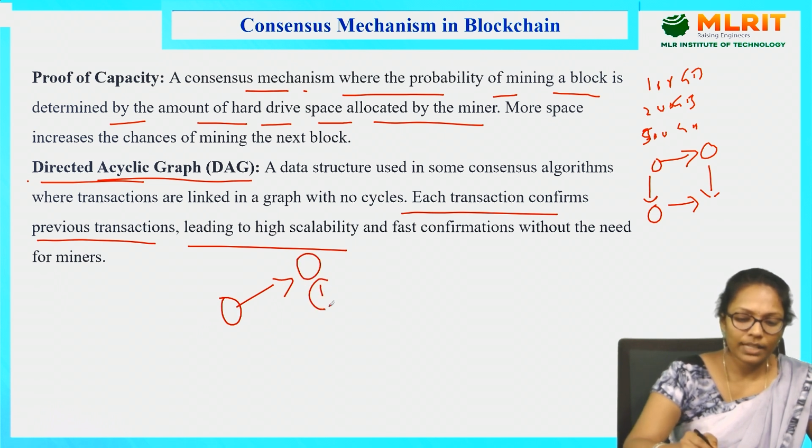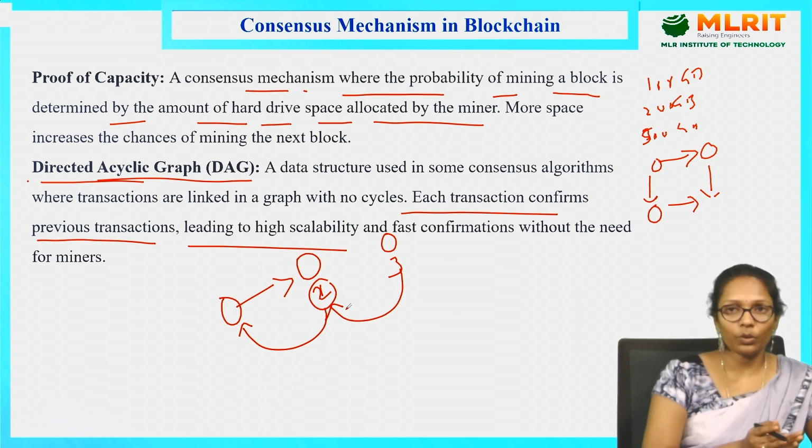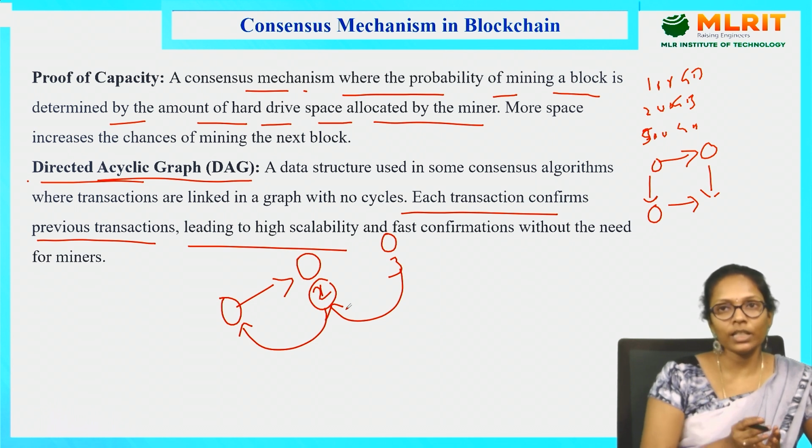So this is the first transaction, maybe the second transaction; it will validate the previous transaction. And we have a third transaction, which will validate the previous transaction. Like that, we don't need a miner here. The transaction itself is validating the earlier transaction, so we don't need any special miner in this directed acyclic graph.